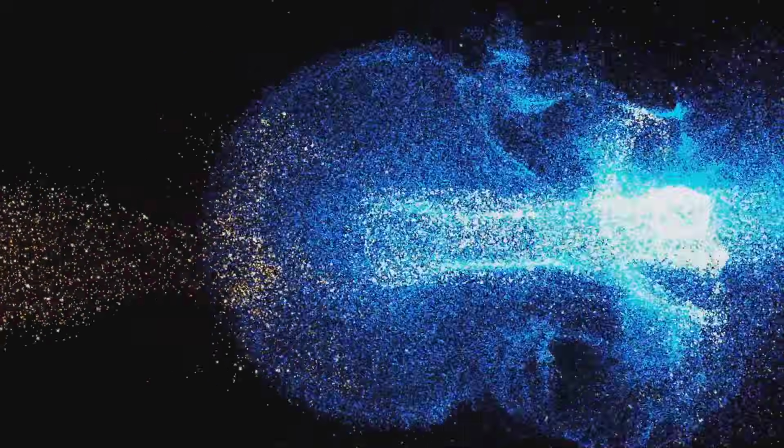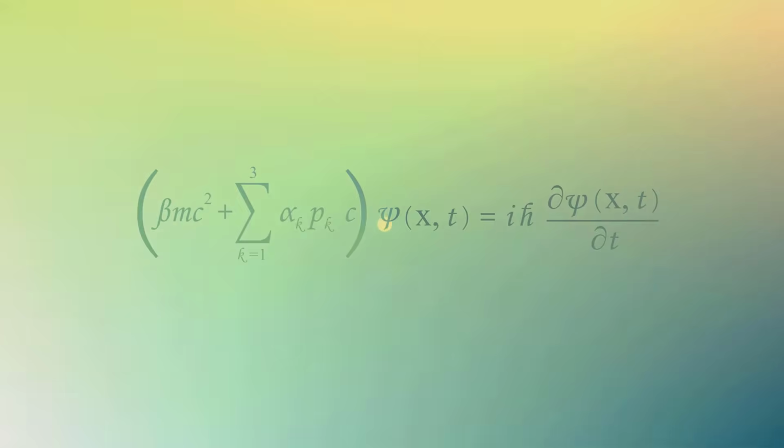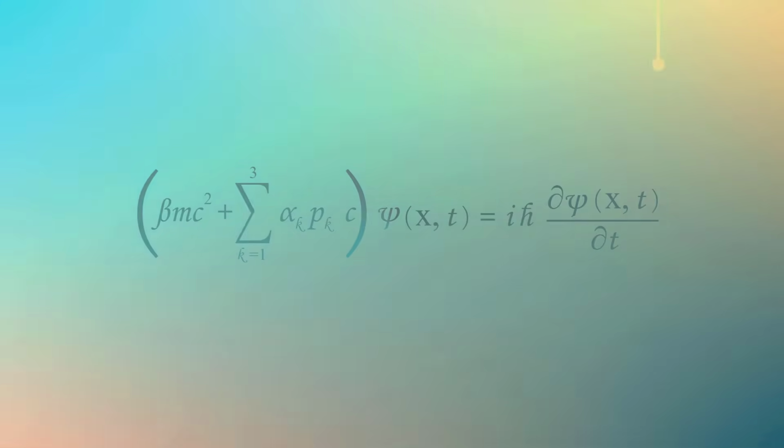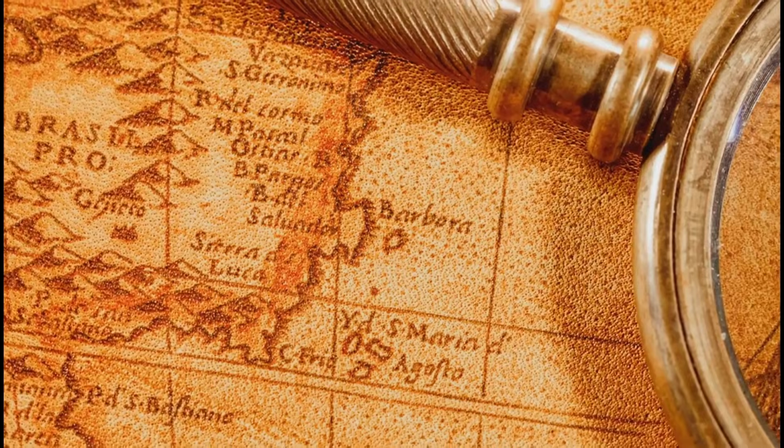Einstein's dream of a unified theory, a single set of equations that could describe all the forces and particles in the universe, continues to inspire physicists today. It's a testament to his enduring belief that the universe, despite its apparent complexity, is ultimately governed by a simple and elegant set of principles.